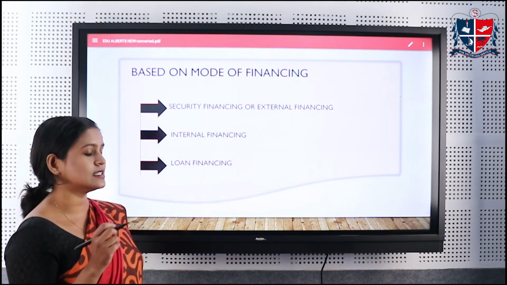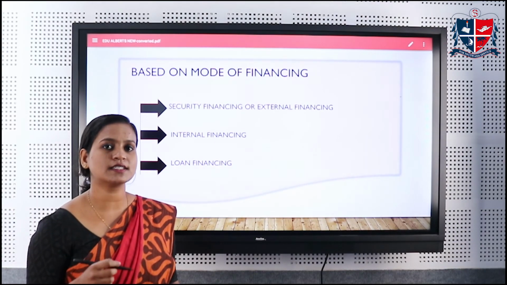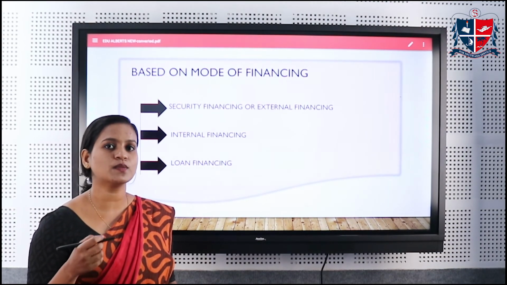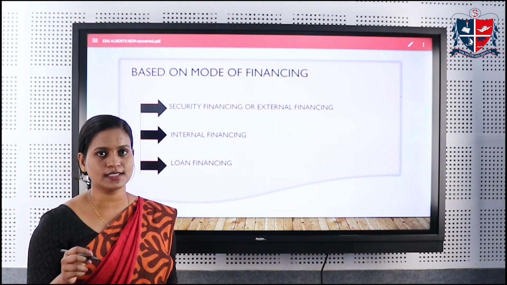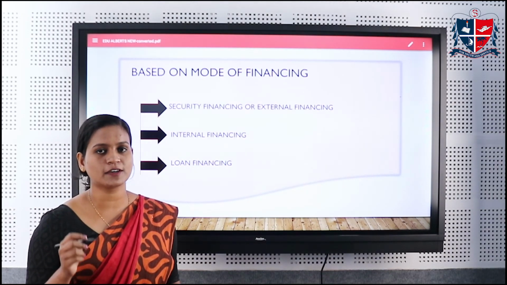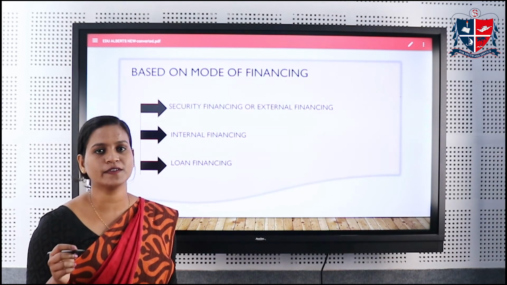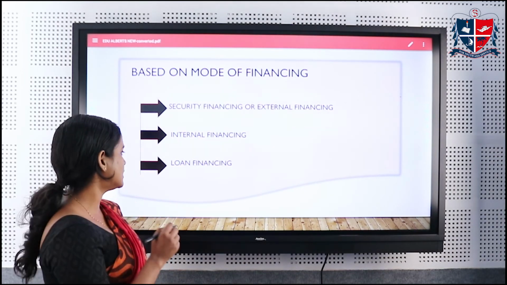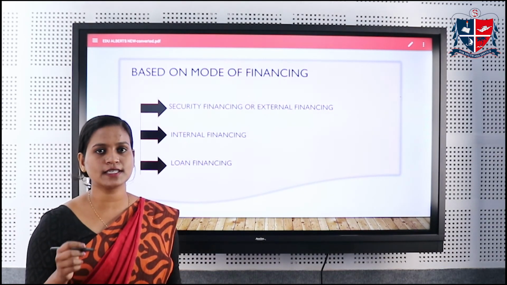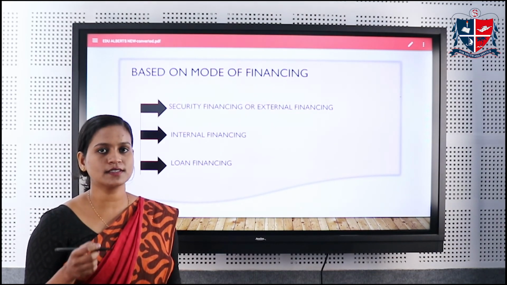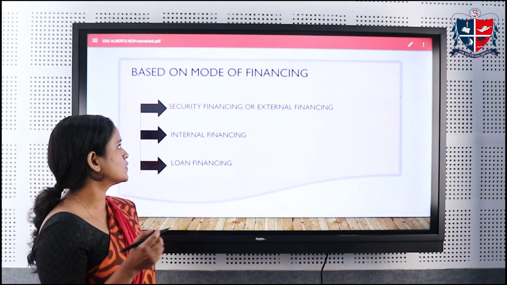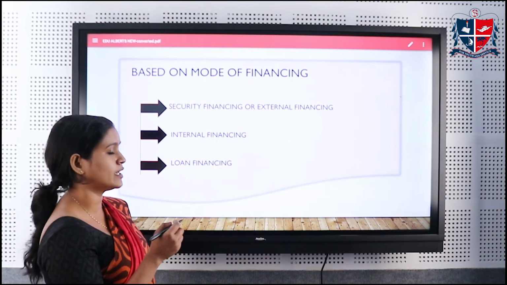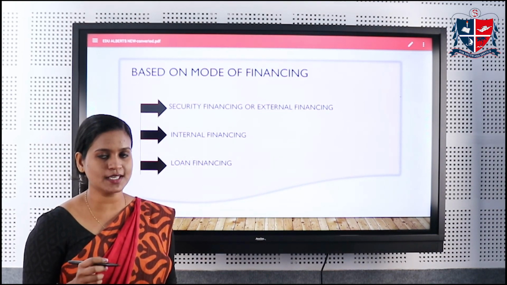And the second thing is internal financing. Internal financing is that which is created internally within the business concern. And the examples of internal financing are the retained earnings, ploughing back of profits, capitalization of profits, etc. And the third is the loan financing. Loan financing is raising funds through loans like short-term loans, medium-term loans, and long-term loans. So this is the last type of classification, that is based on mode of financing.